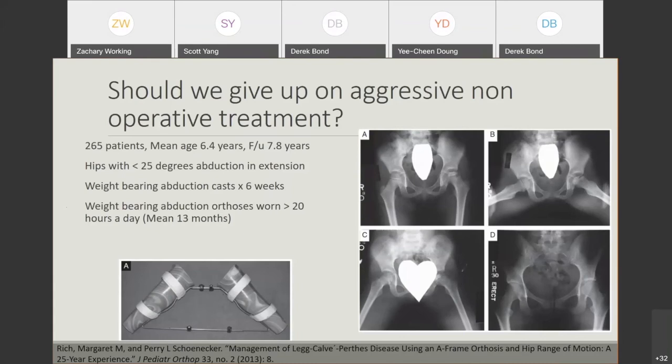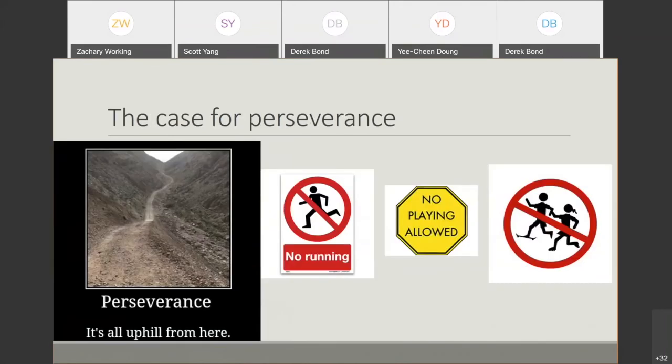His indication was hips with less than 25 degrees of abduction and extension that had Perthes disease. He would put on a weight-bearing abduction cast for 6 weeks to calm that inflammation and stretch out the adductors, and ultimately change them over to an abduction orthosis, where they can weight bear at home, with a very strict protocol of being worn over 20 hours a day. On average, these kids wore this for over 13 months. And when he published his results, we saw some very promising results.